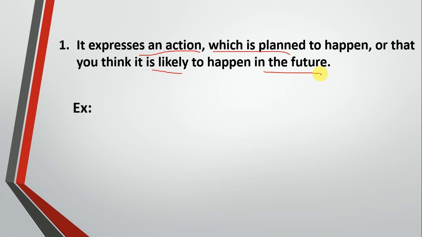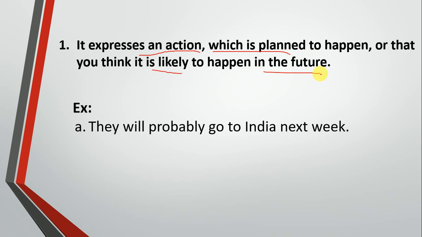Okay, for example, they will probably go to India next week. Okay, so it means that it's planned, right? It's planned, or it's likely. Whenever you use probably, it shows that it's likely to happen in the future.